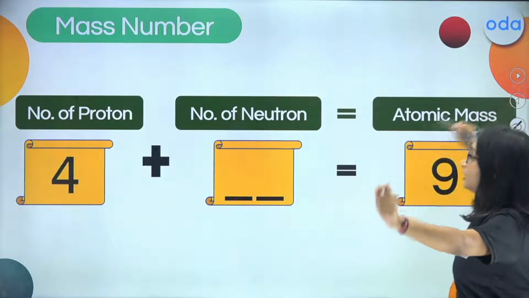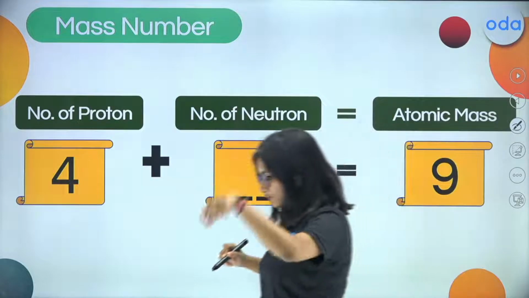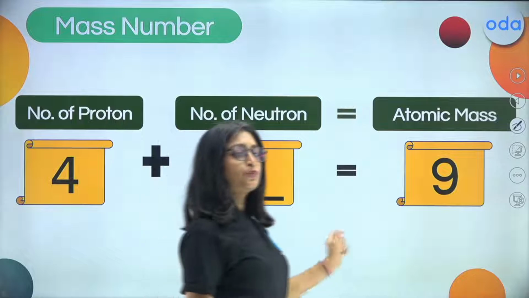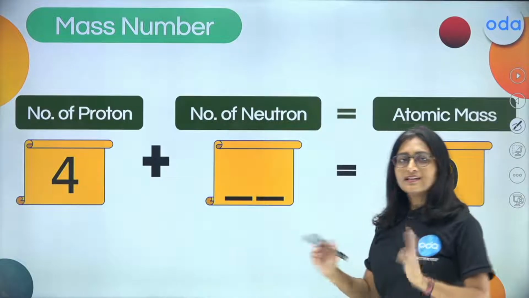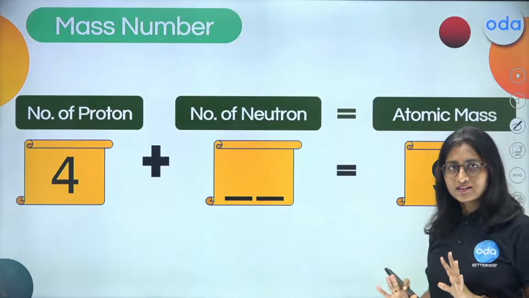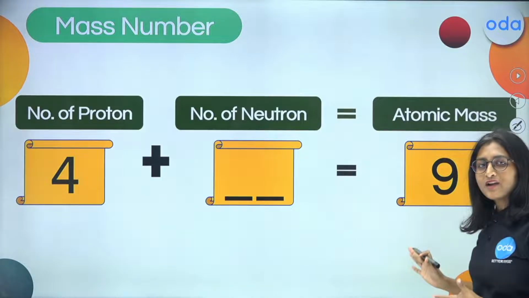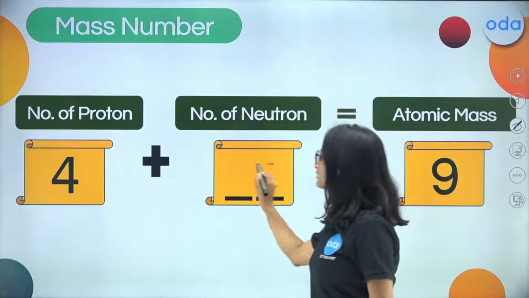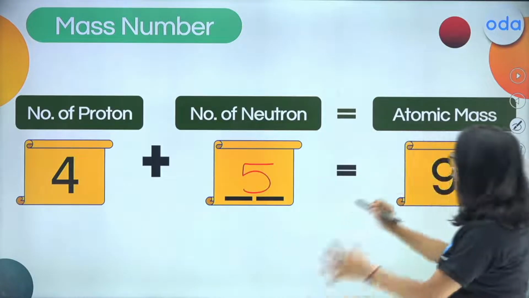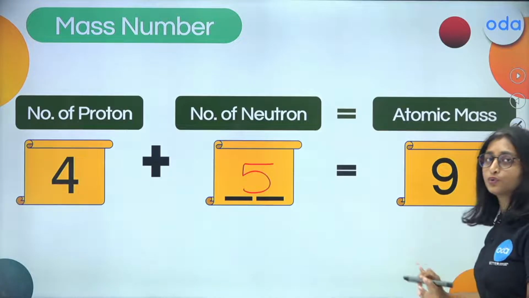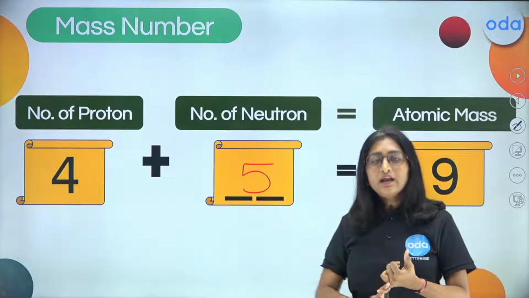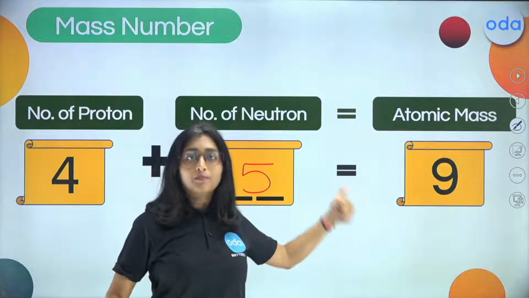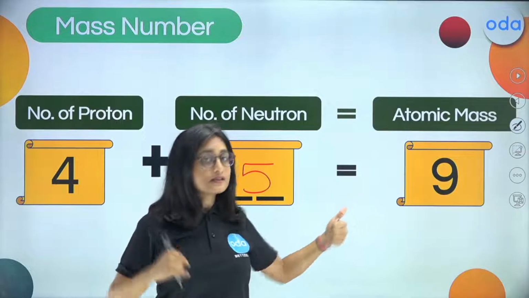In the next one, you do have the number of protons, that is 4, and the mass number is given as 9. So what should be the number of neutrons? The simple equation that follows: you have to just subtract it, and then you get the value of the neutron. That has to be 5, right? So you have got how to take out the neutron if the number of protons is given, if the atomic number is given, or even if the mass number is given.